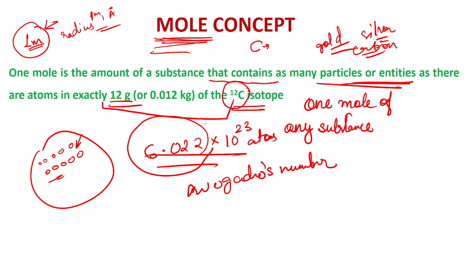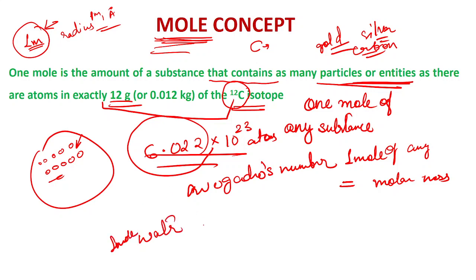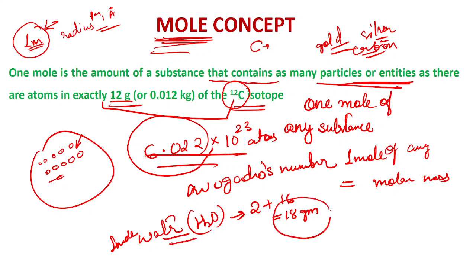If the mass of 1 mole of any substance is expressed in grams, it is called its molar mass. Now what is molar mass? Suppose we are talking about 1 mole of water. Water is H2O, so the molar mass will be 2 for the two hydrogens and 16 for oxygen, which equals 18 gram. It means that 1 mole of water is equal to 18 gram.